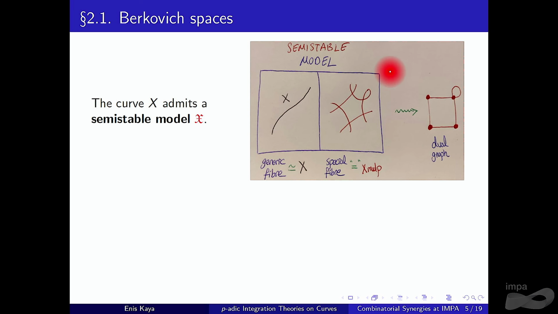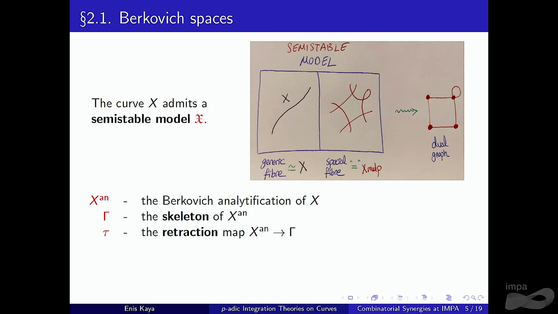So what is the dual graph? Here we have the special fiber. We just dualize this in the sense that for every component, there should be a vertex, and by looking at how they intersect, we just add edges. Yeah? So Xn stands for the Berkovich analytification of our algebraic curve. And today, Farbod mentioned 2 important things one can attach to this data, namely the skeleton of our Berkovich space and the retraction map from Berkovich space to the skeleton. I'm going to use this symbol tau for that.